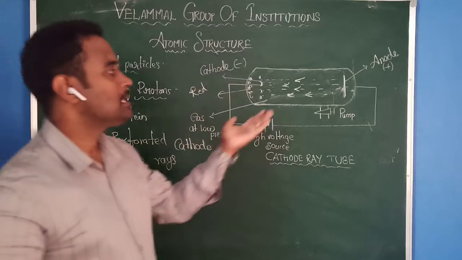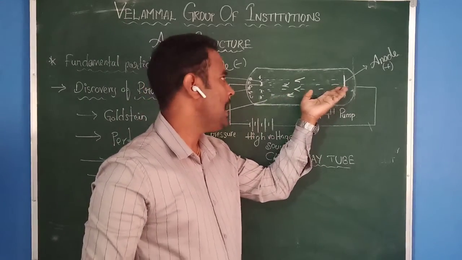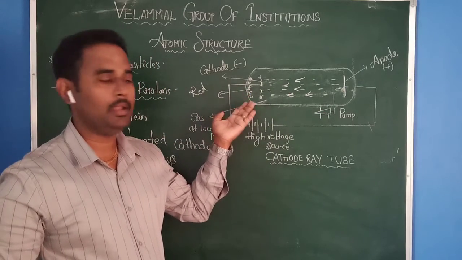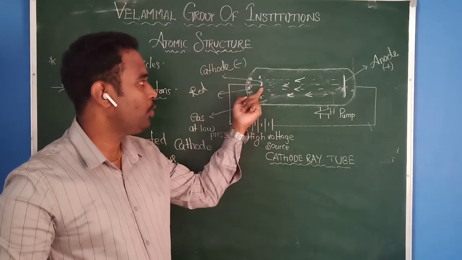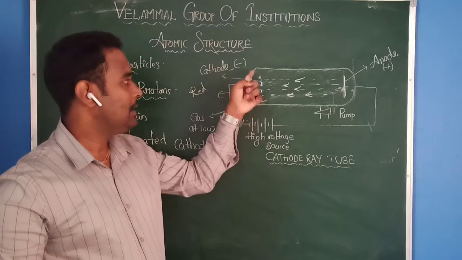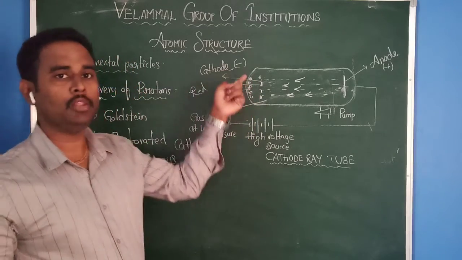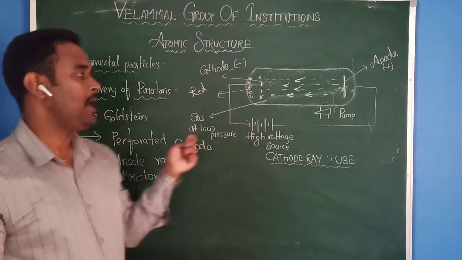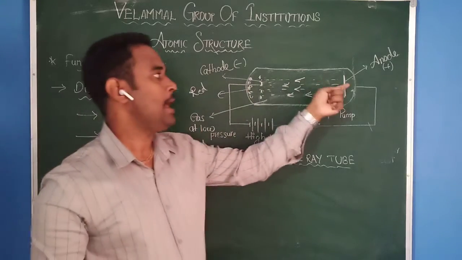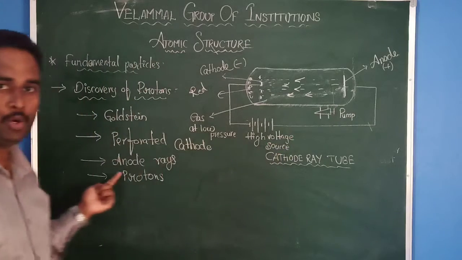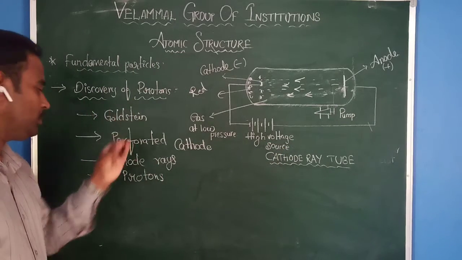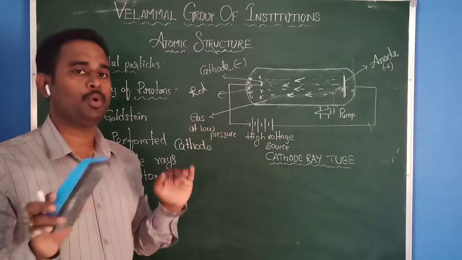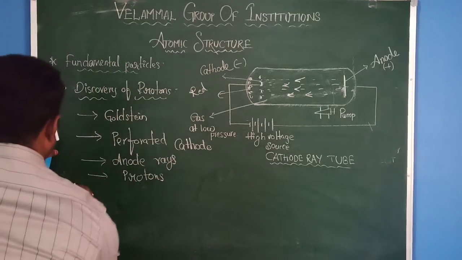Some of the particles traveled from anode to cathode, passed through the holes of the perforated cathode, and formed a red color on the discharge tube. Therefore, he concluded that the particles traveling from anode to cathode are anode rays, and afterwards they are called protons. Now what are the properties?